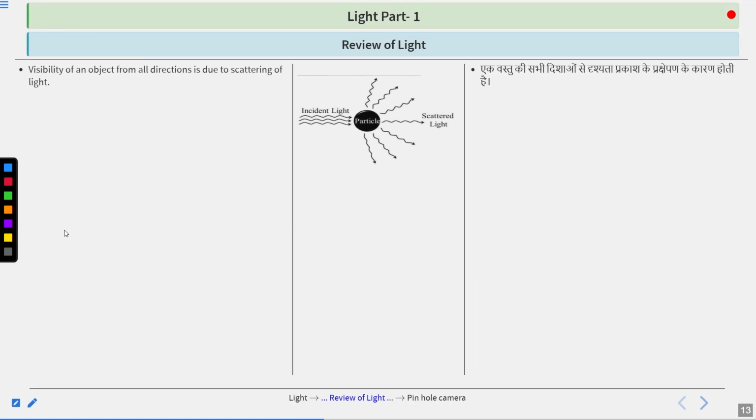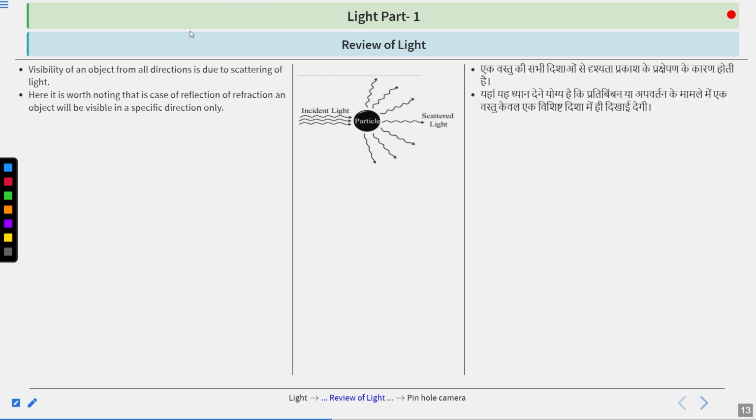Visibility of an object from all directions is due to the scattering of light. For example, if you place an object on the table and place a torch over it, only from one direction, and you stand behind it, you might not see this object. Why? Because the object is only spreading light like this.